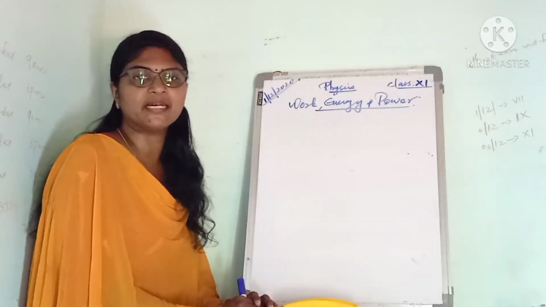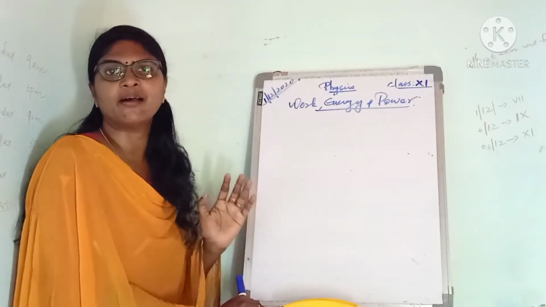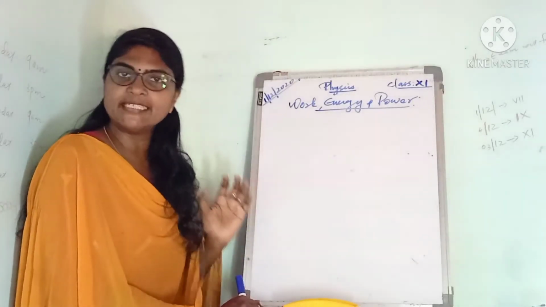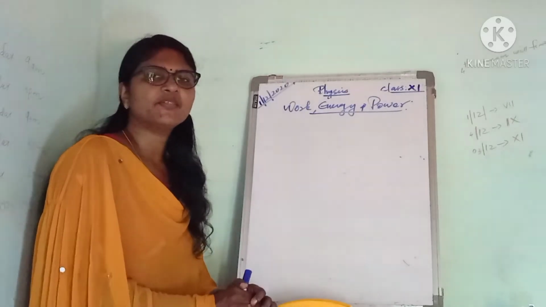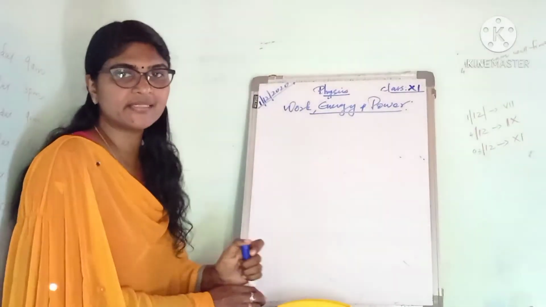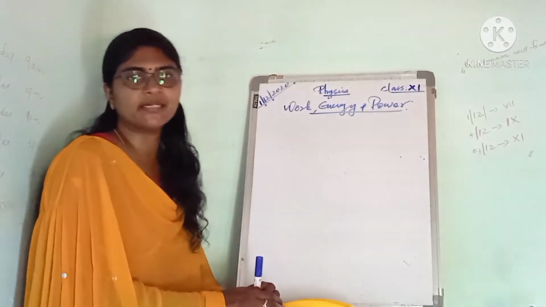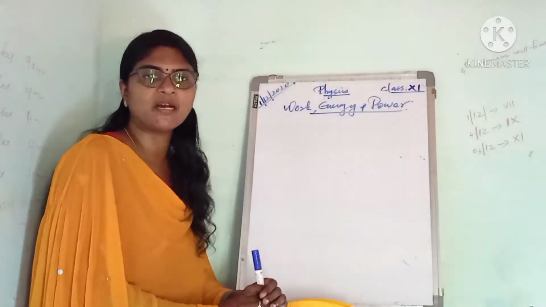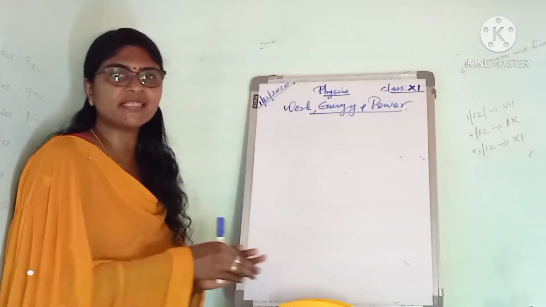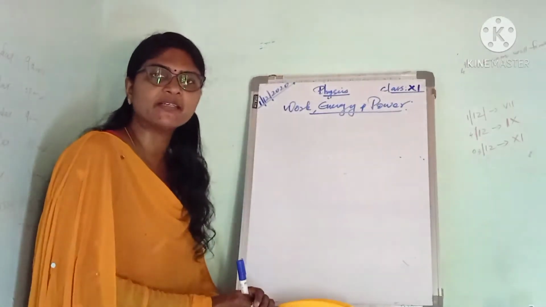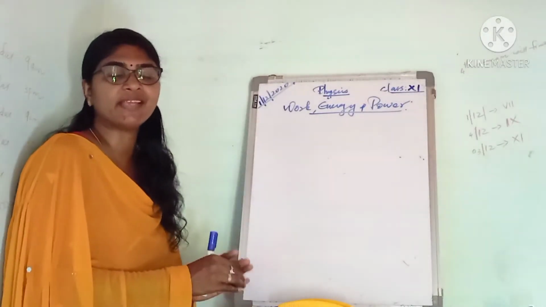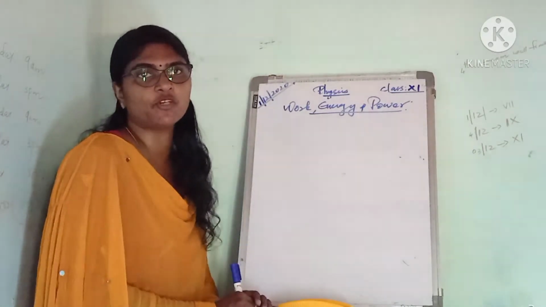Actually, in this chapter, we will discuss the term work scientifically. Activities like a student studying, typing something on the computer, or an author writing a book: in all these things they are doing a lot of work, but in terms of science, we can say they are not doing any work.